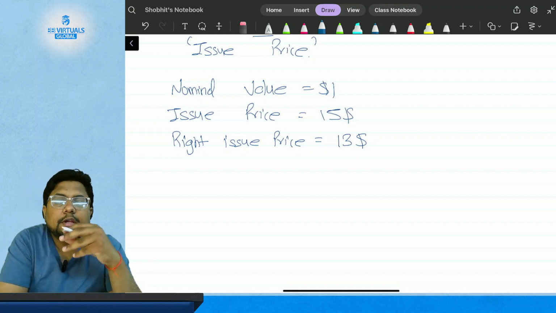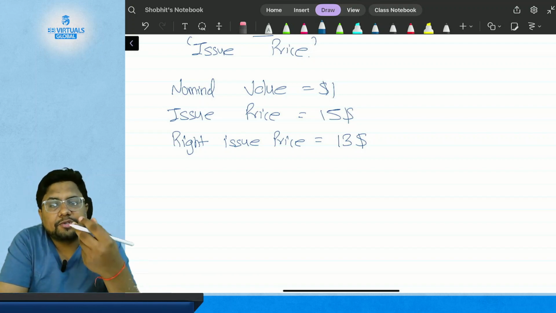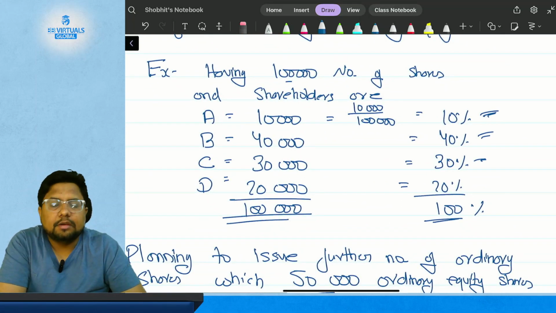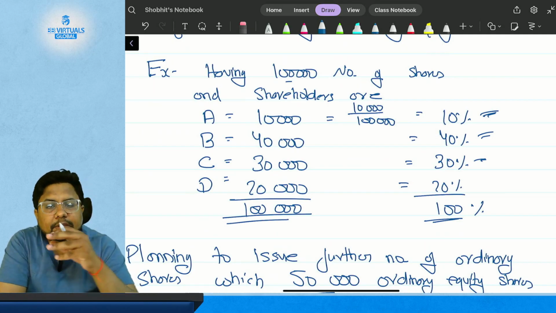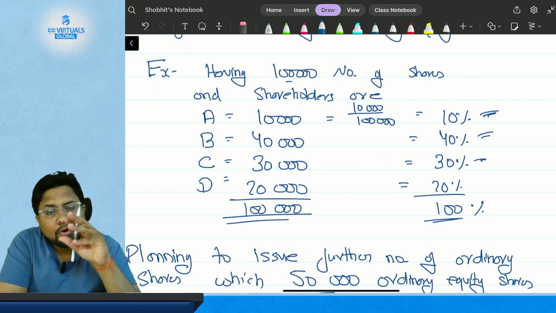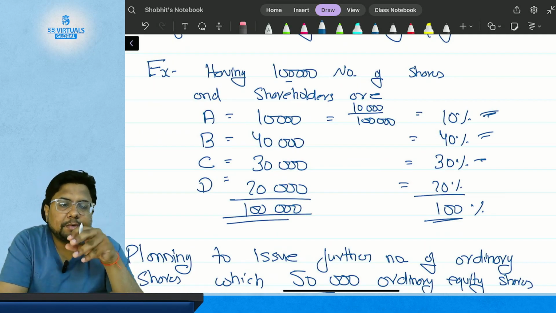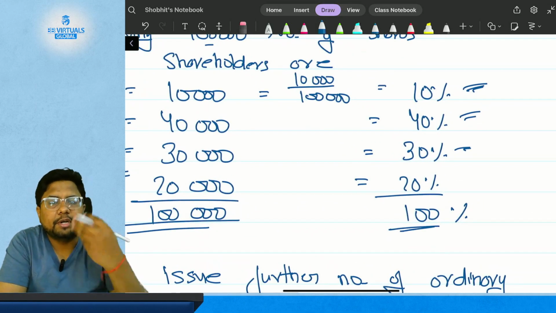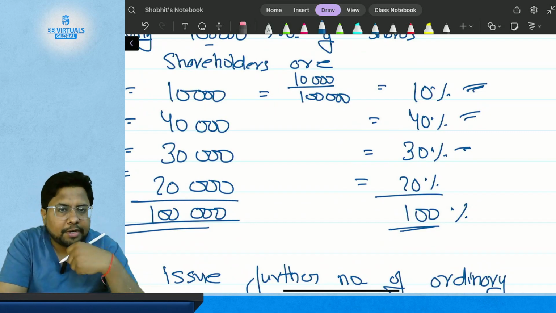So this is the price at which shares will be first offered to the existing shareholders, which are A, B, C and D, in the proportion in which they are holding the original shares: 10%, 40%, 30% and 20%.